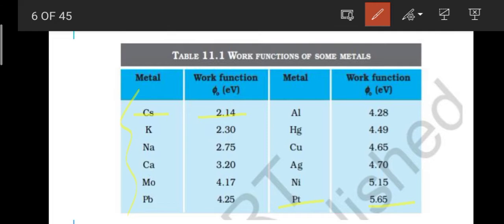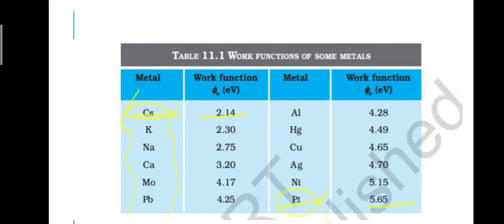Okay, so if you ask me what the most important thing to remember from this table is, you don't need to remember all of this. If you want, you can, but the most important thing from this table that you have to remember is that cesium has the least work function and platinum has the most work function value. Okay, just remember these two, and if you want, you can also remember everything. That's okay. This is just the most important thing.